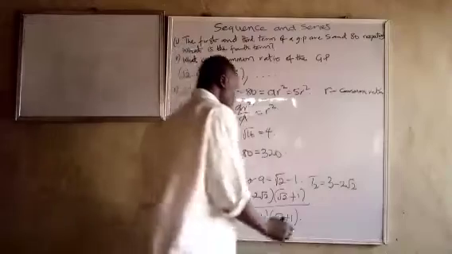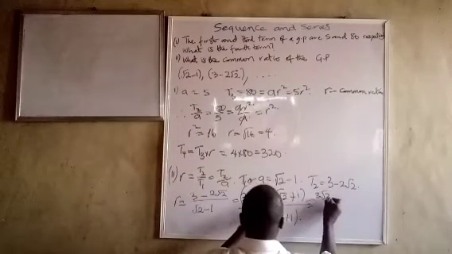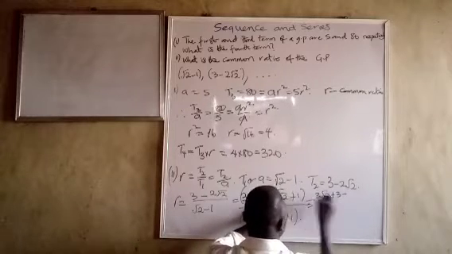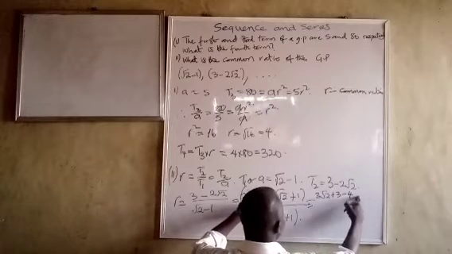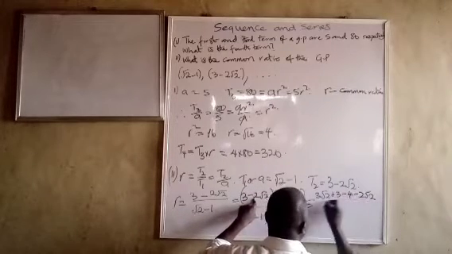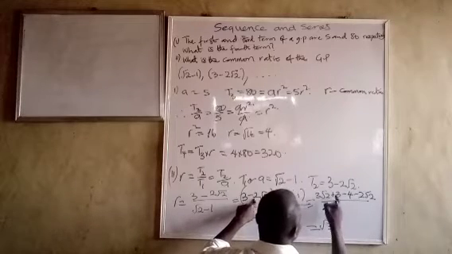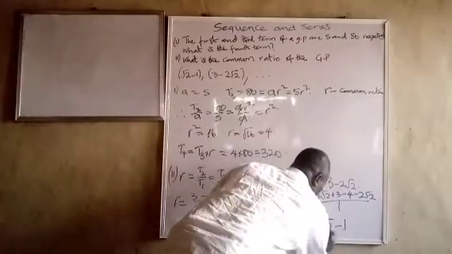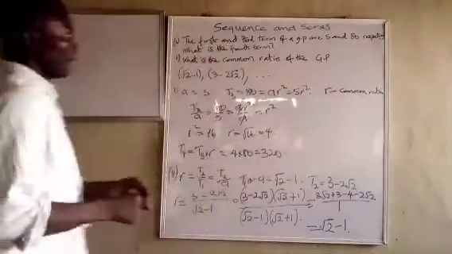And what will that give us? 3 root 2 plus 3 minus 2 root 2 times root 2, that will be 4, minus 4, minus 2 root 2, over 1. So if you look at this, 3 root 2 minus 2 root 2, that is root 2. 3 minus 4, that is minus 1. So our answer is root 2 minus 1. So it will be increasing with the value of root 2 minus 1.